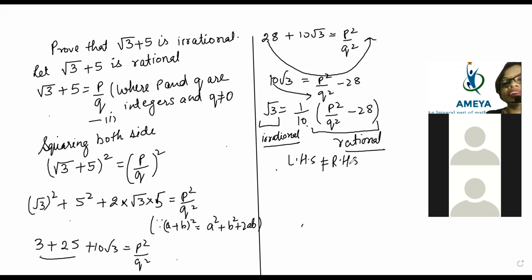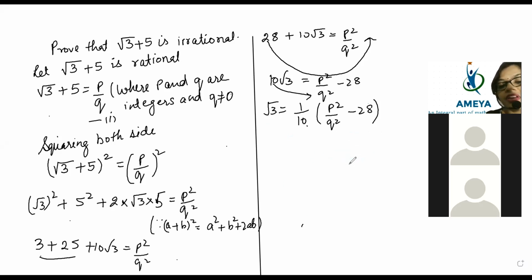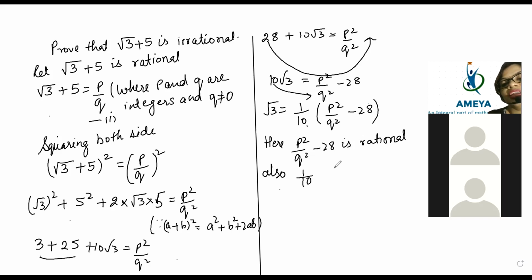So now we will write it as a statement. What statement we have to write, beta? See it very nicely. We will say here: p square by q square minus 28 is rational, beta, because it is in the form of p by q. Also, if you multiply by 1 by 10, it is still rational.